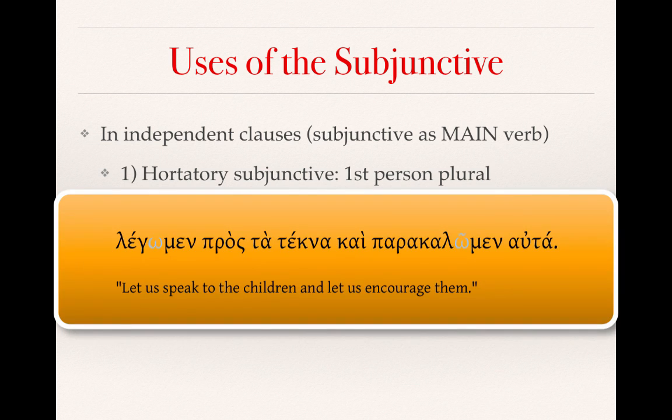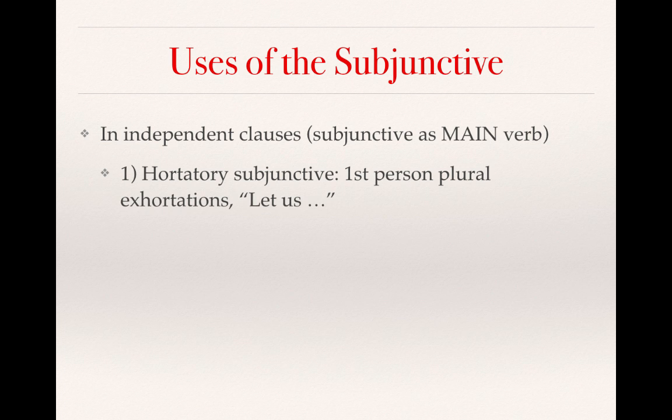So, for example, we might see a sentence, legomen pros ta tekna kai parakalomen auta. In this case, we would translate it something like, let us speak to the children and let us exhort them, or let us encourage them. And you can hear the let us. These are subjunctive forms of exhortations.